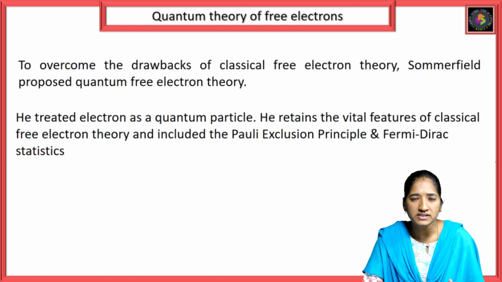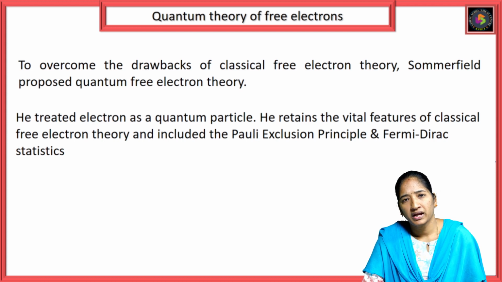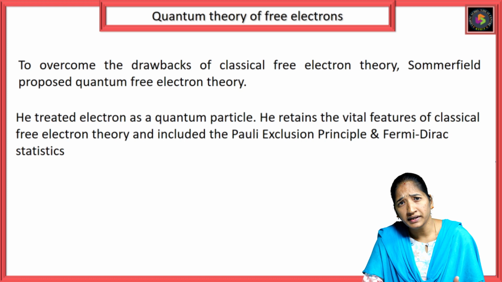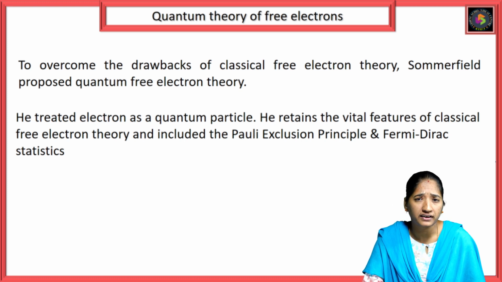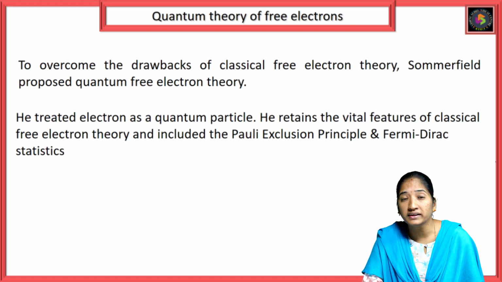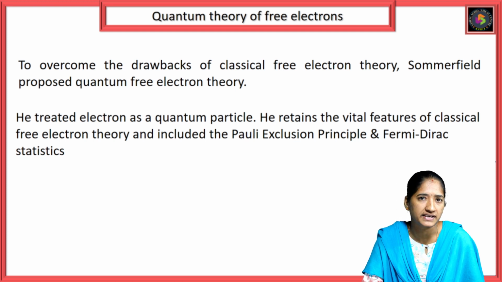According to this theory, Sommerfeld treated the electron as a quantum particle. He retained the vital features of classical free electron theory and included Pauli's exclusion principle and Fermi-Dirac statistics.